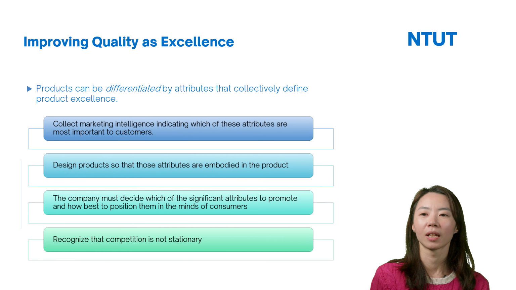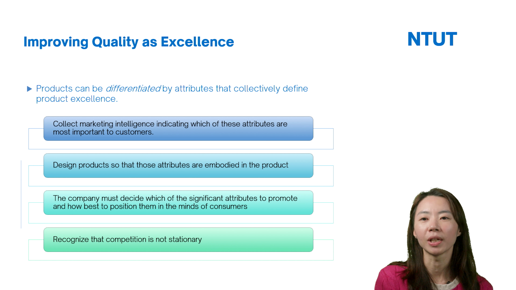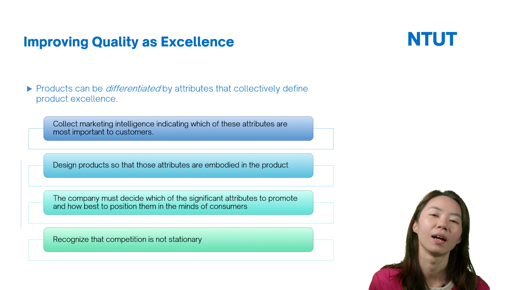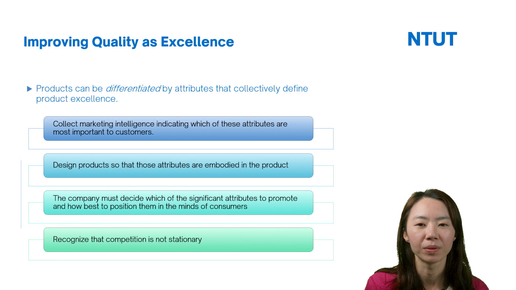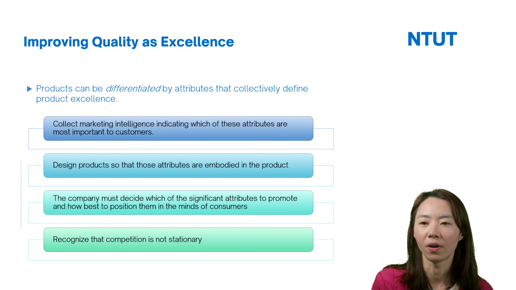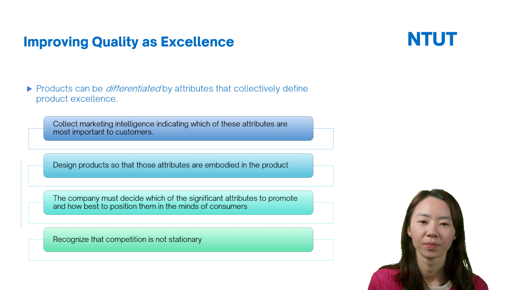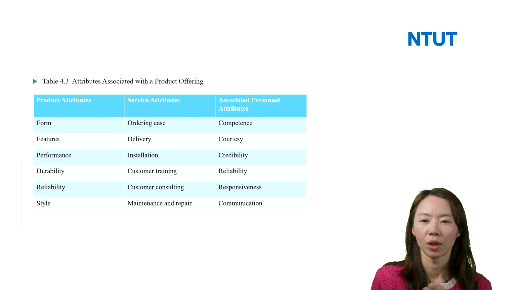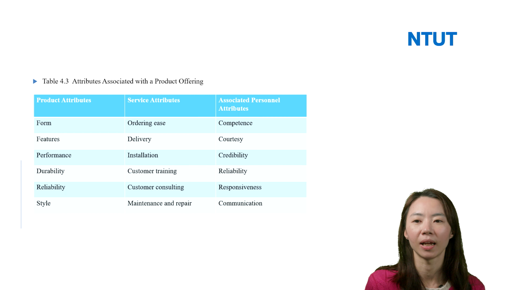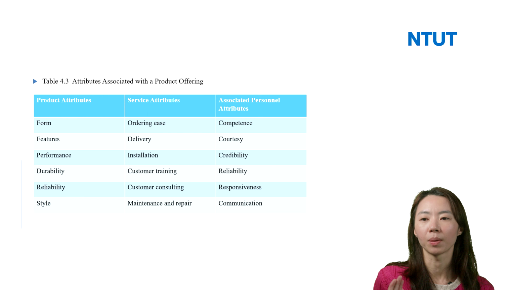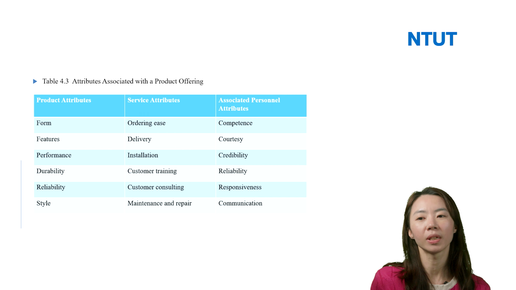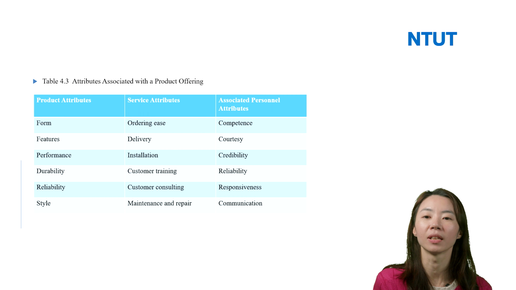Okay, and then last, I will talk about how to improve quality as excellence. The product can be differentiated by attributes that collectively define product excellence. In this table, we can see that there are many types of attributes. For example, the product attributes include form, features, performance, durability, reliability, and style.